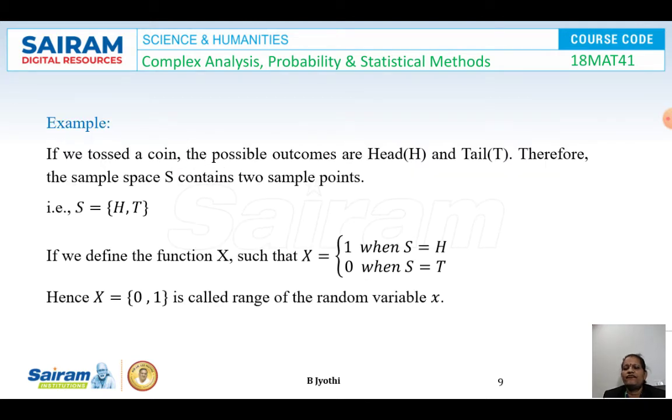Example. If we toss a coin, the possible outcomes are head, that is H, and tail, that is T. Therefore, the sample space S contains only 2 sample points, that is H and T. If we define the function X such that X is equal to 1 when S is H, and X is equal to 0 when S is T, hence X equal to 0, 1 is called the range of the random variable X.